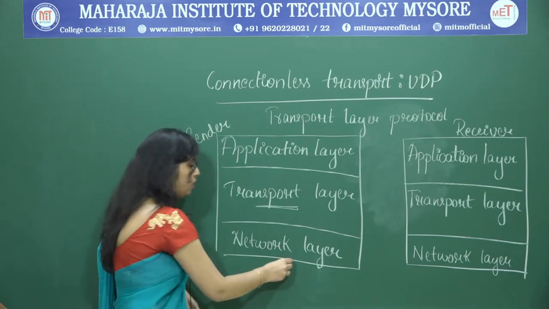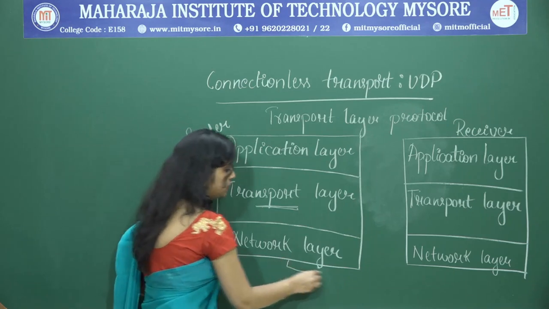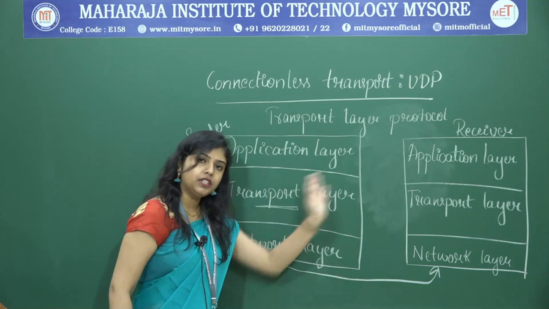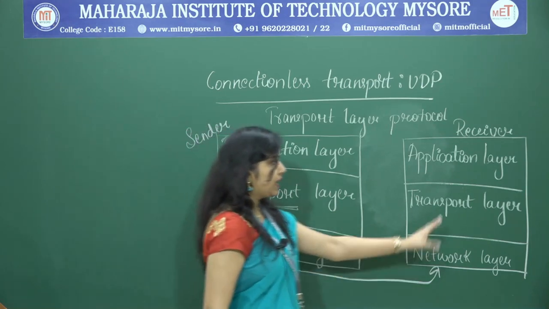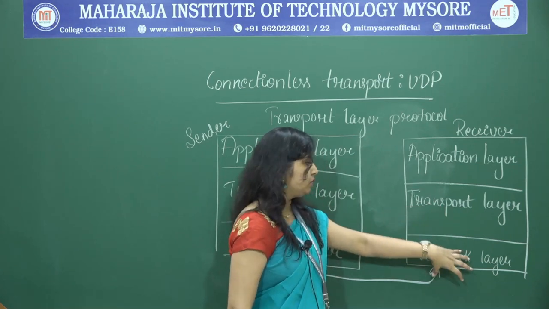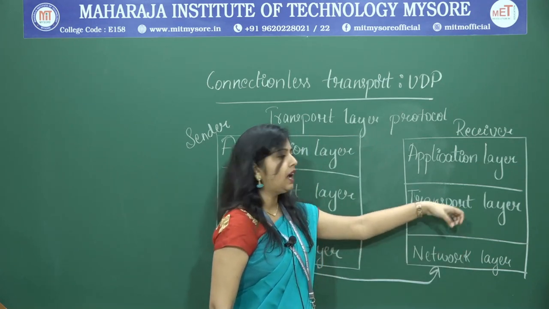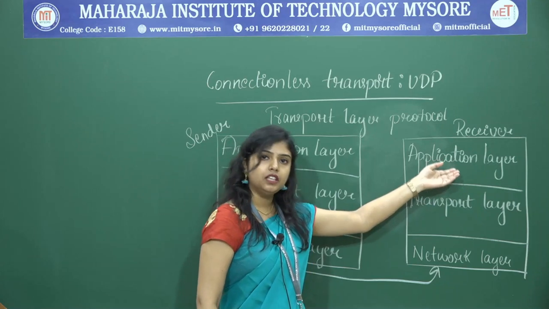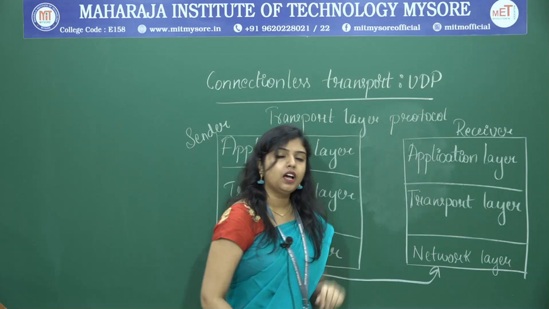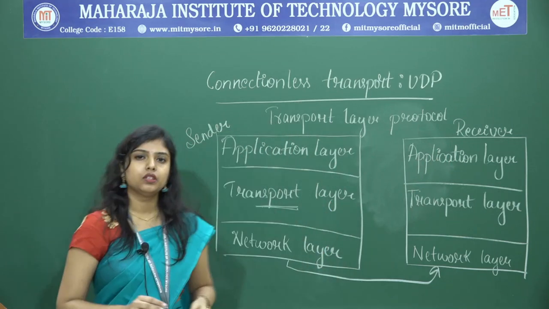From the sender side, the network layer has to transfer the message to the receiver side. After transferring it to the receiver side, we expect the protocol to receive the message from the network layer of the receiver side and deliver the data to the recipient application which is running in the receiver side application layer.